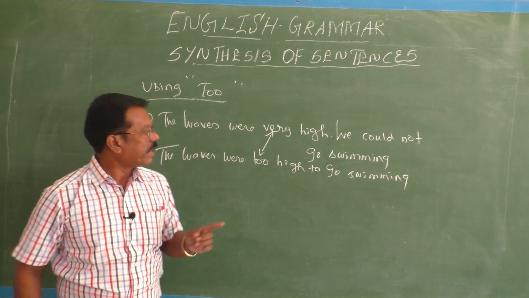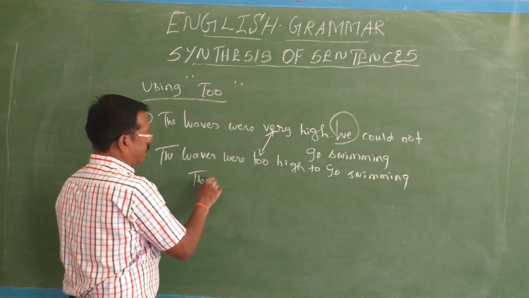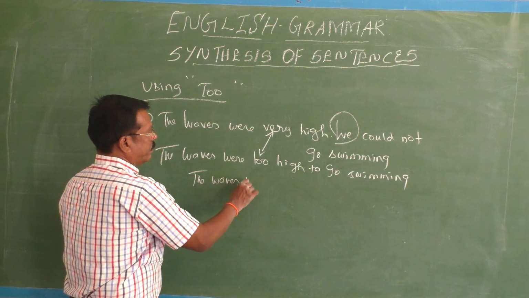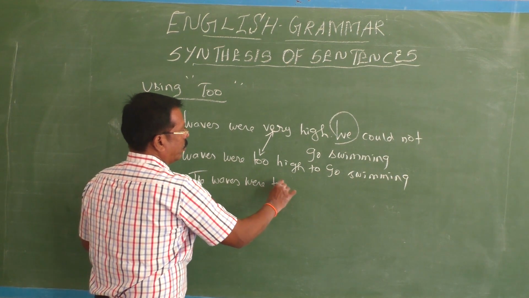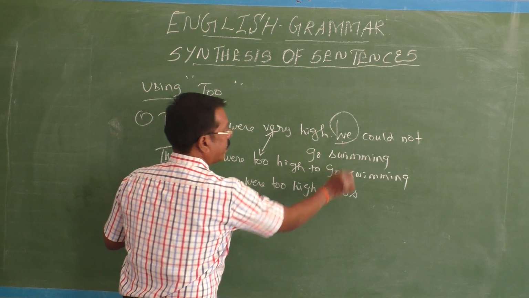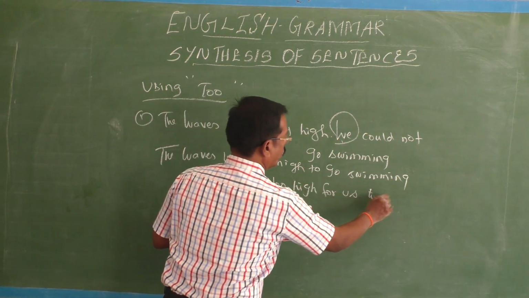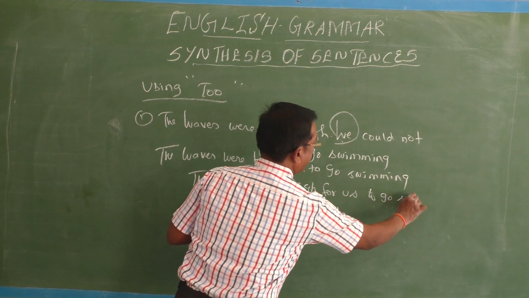Okay. So, as we have "we" here, you can rewrite the sentence again. The waves were too high for us to go swimming.